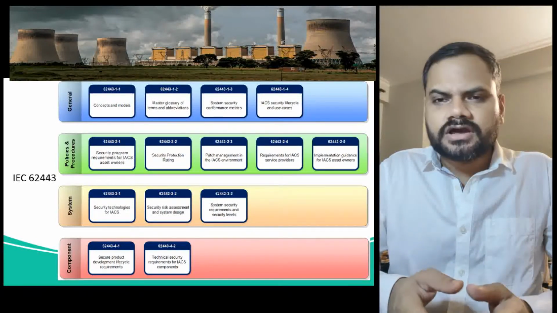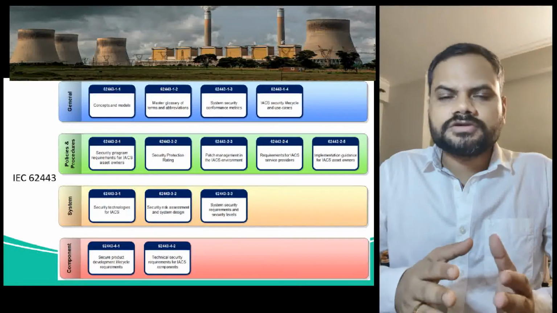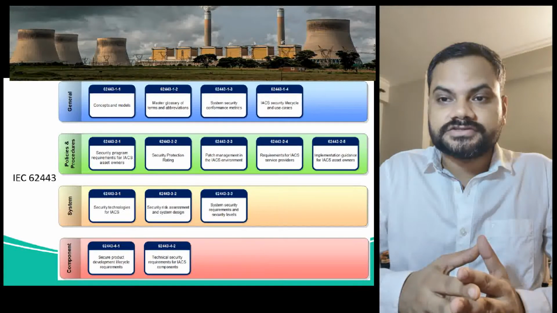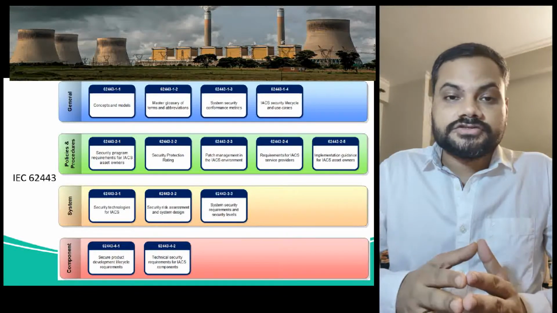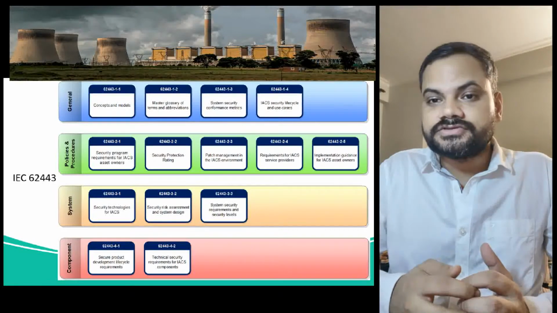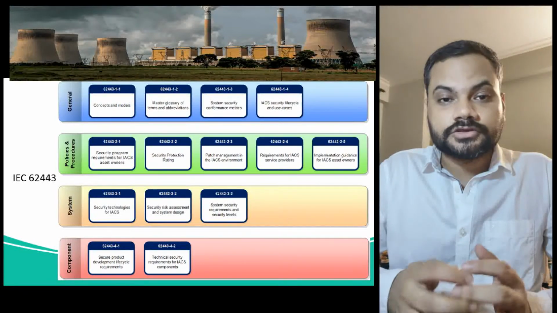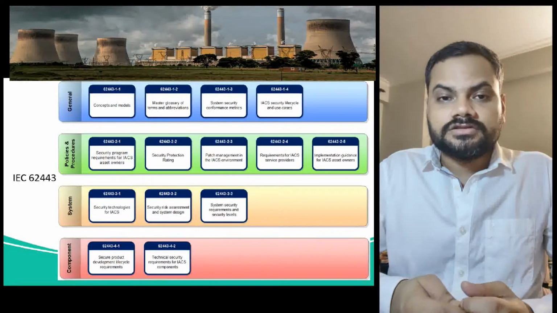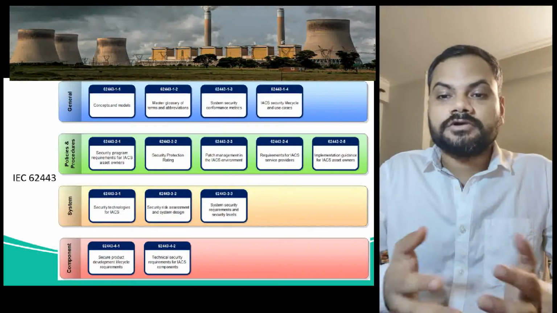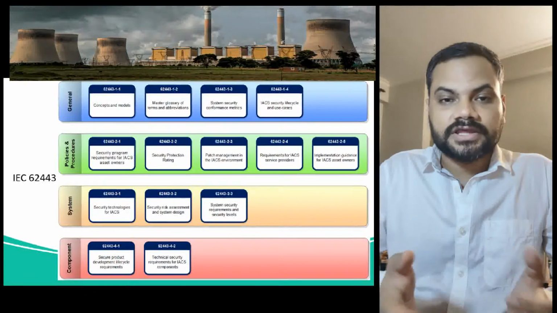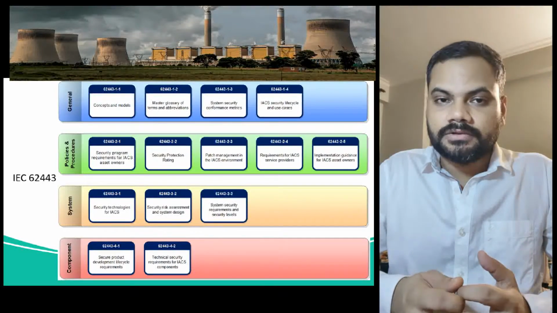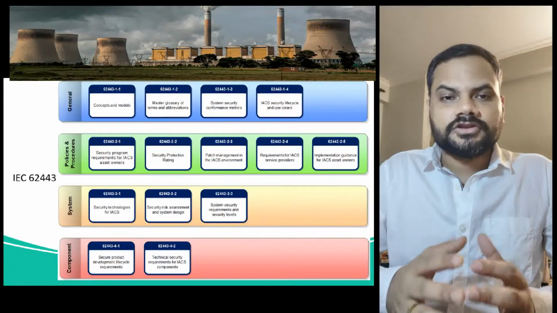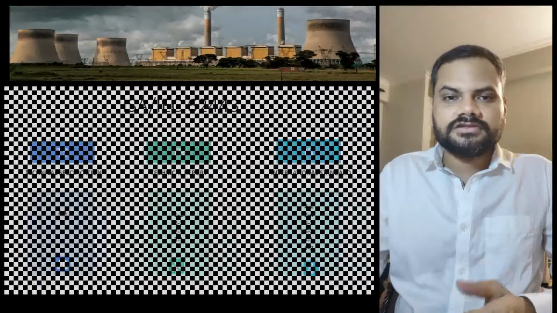The next two tiers are system and component. System includes the security technology in an IACS system, security risk assessment also belongs to this tier, and the requirements of the security levels come in this tier. And the last one is the component level. It deals with the software product development life cycle, the hardware product development life cycle, and some technical security requirements for IACS. So these are the four tiers.